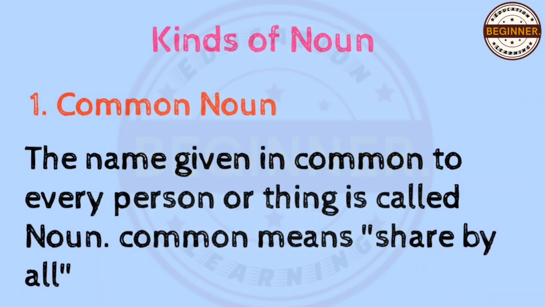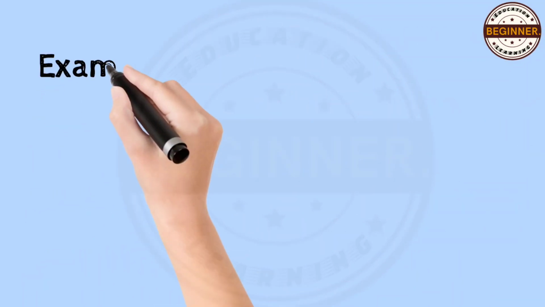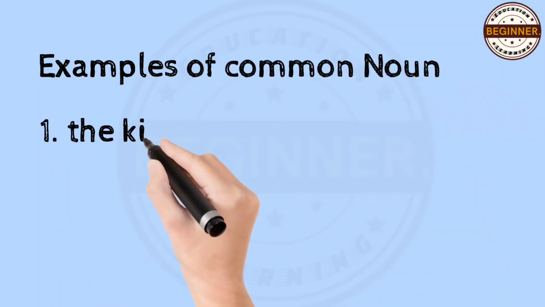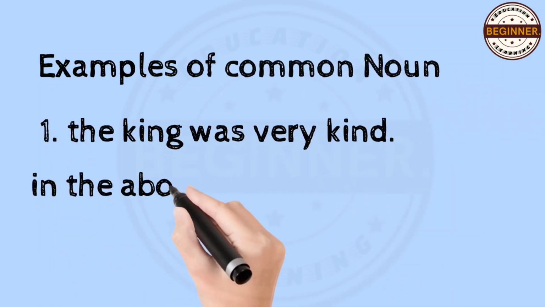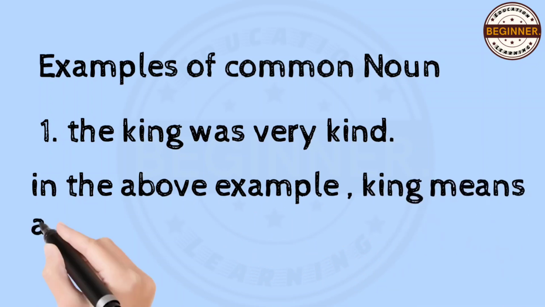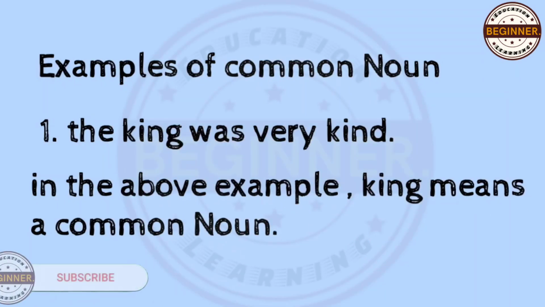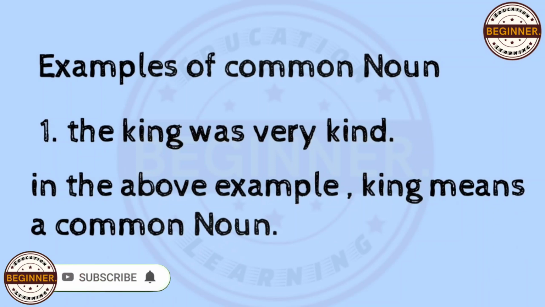That's why we refer common noun to common places, common things, and common persons. Example of the common noun is: The king was very kind. In this sentence, the king is a common noun because a king can be anything.